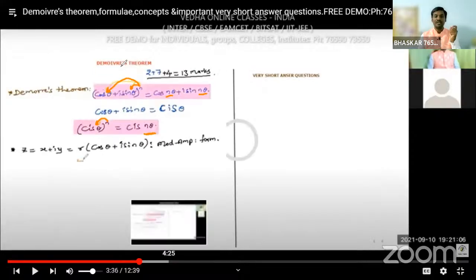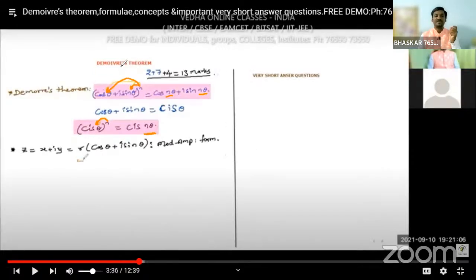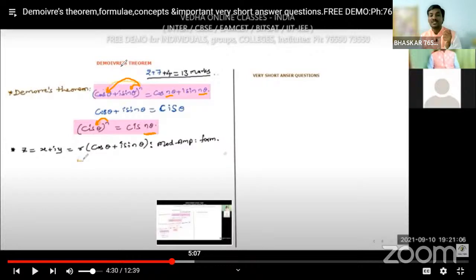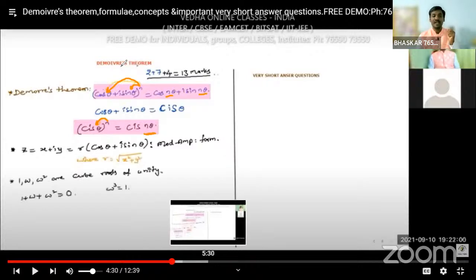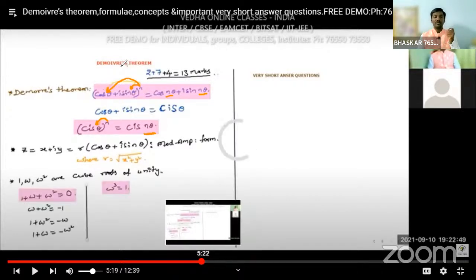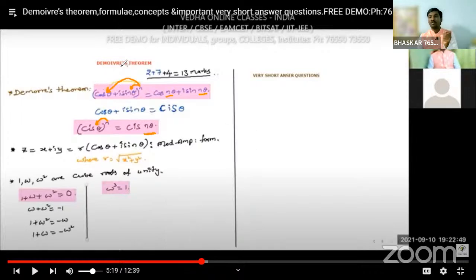Next, z equals x plus iy equals r into cos theta plus i sin theta. This is called the modulus amplitude form. How do we get the value of r? r is equal to root of x square plus y square. And one more important concept in this is 1, omega, omega square, the cube roots of unity.